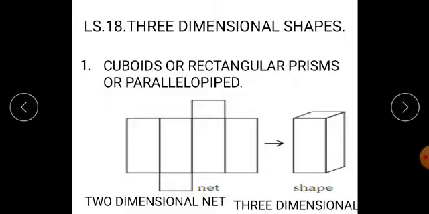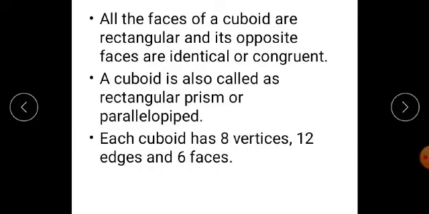Why parallelepiped? Because the opposite faces of this box are parallel to each other. Now, a cuboid is also called a rectangular prism because each face of this cuboid is a rectangle in shape, or parallelepiped because this box is formed by rectangular faces which are parallel to each other. Now, each cuboid has 8 vertices, 12 edges, and 6 faces. I repeat, each cuboid has 8 vertices, 12 edges, and 6 faces.